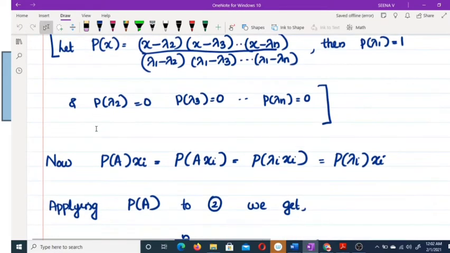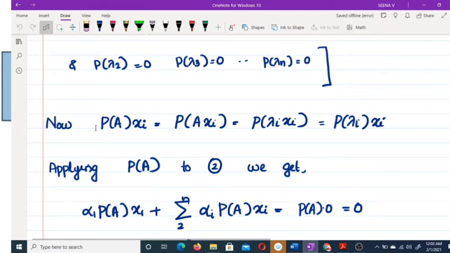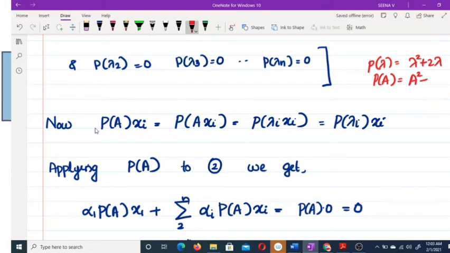Okay, so now p of A applied to x_i. What is p of A? P of lambda is a polynomial, so for example you can write p of lambda as lambda square plus 2 lambda. Now what is p of A? You replace lambda by the matrix A: A square plus 2A. So this is a matrix, an operator.